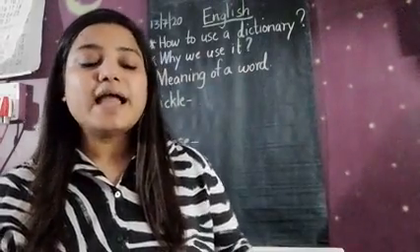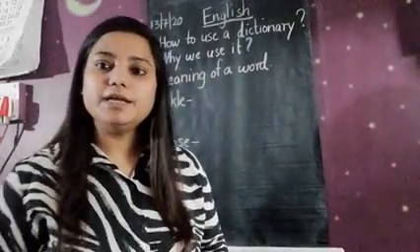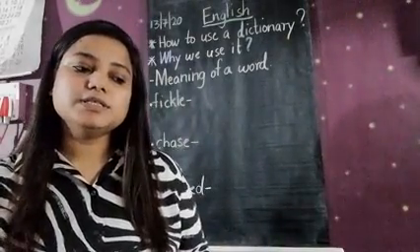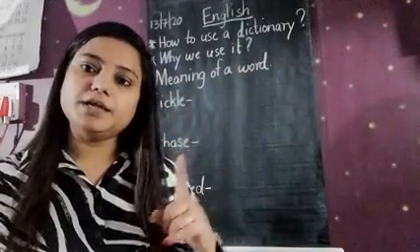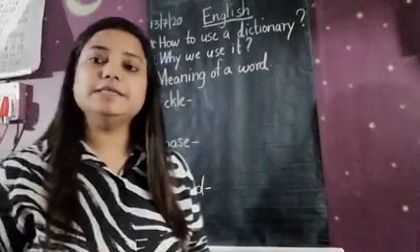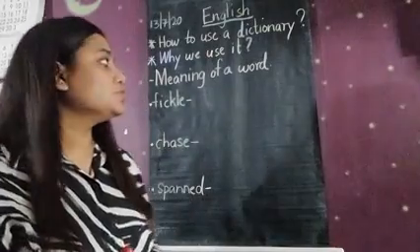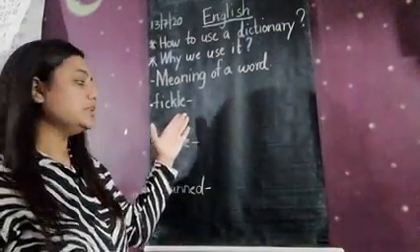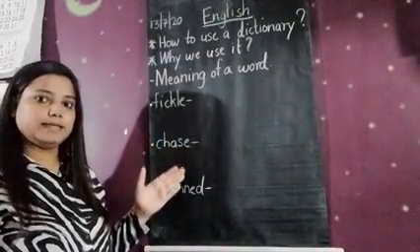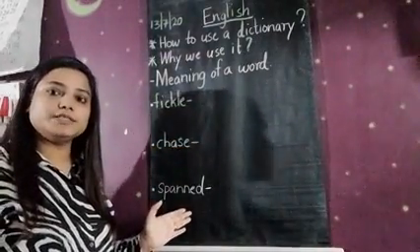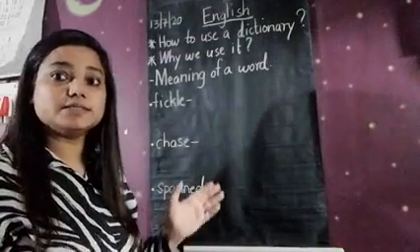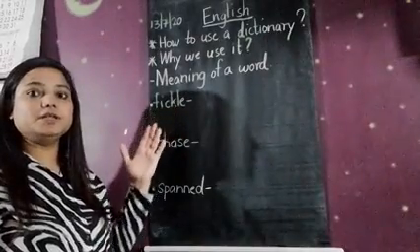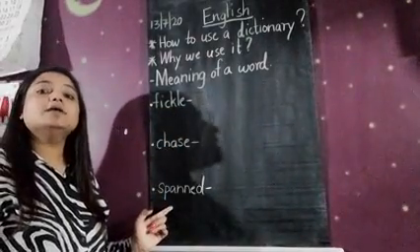Now today, as we have done this chapter before in English 1 of standard 3rd, we are using the words from the first chapter of English 1, standard 3rd, just as an example. So the words like fickle, which is something new, then chase and then span. We are doing this today just as an example and practice of how to use a dictionary. We will search the meaning of these words, that is fickle, chase and span.